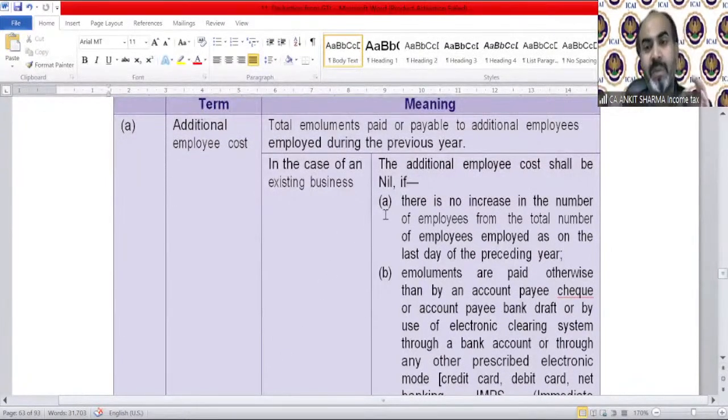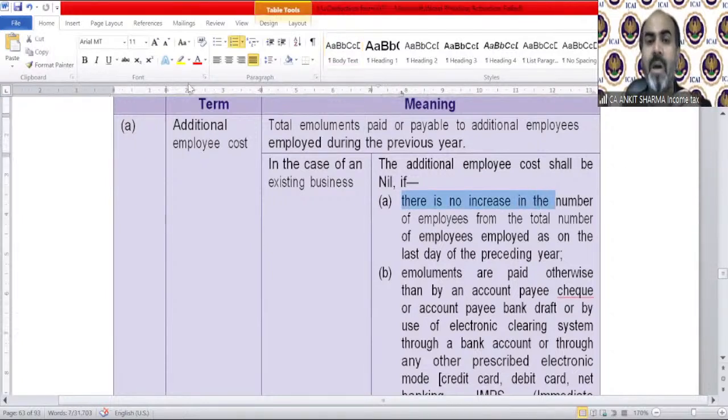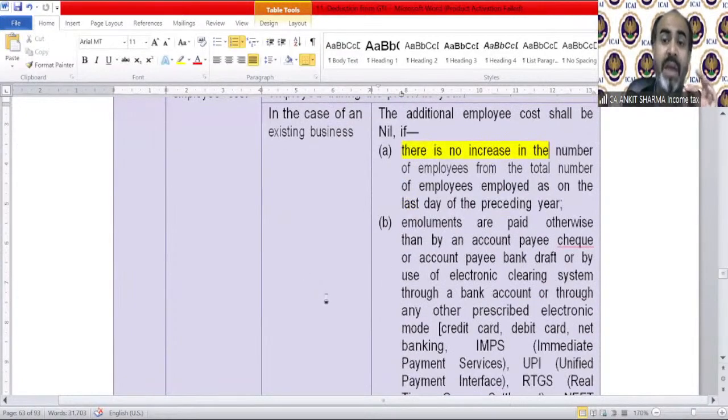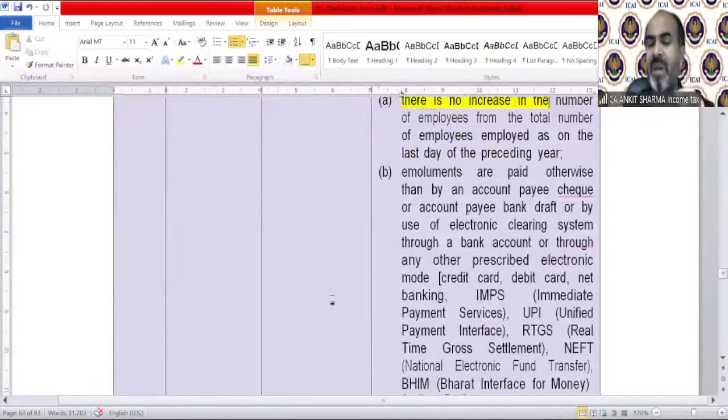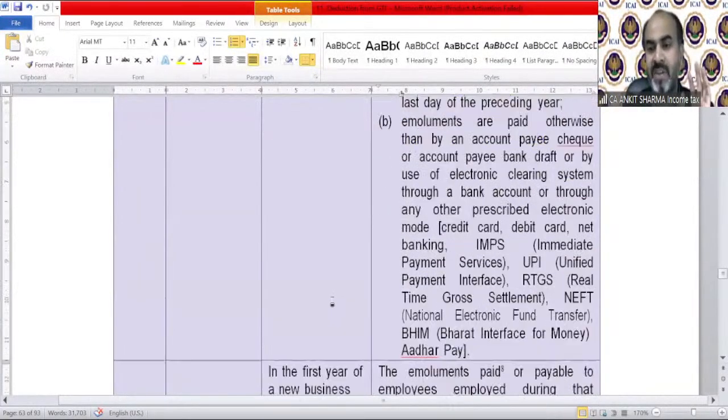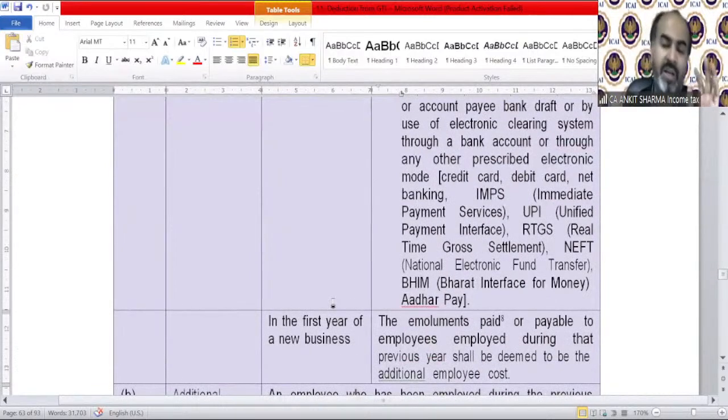So in the case of existing business, what is the provision? The additional employee cost shall be nil if there is no increase in the number of employees from the total number of employees employed as on the last day of the preceding year. Emoluments must be paid by account payee cheque or account payee bank draft, or by using electronic clearing system, of course IMPS, RTGS, NEFT, etc. Otherwise it will not be eligible for that deduction. So payment should be in these forms, not other than these forms.